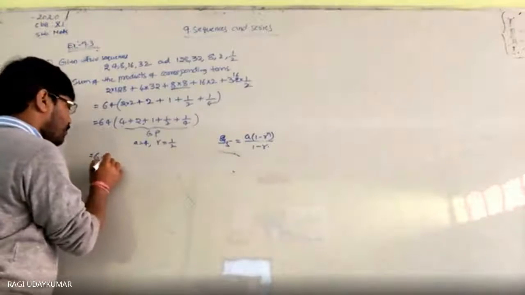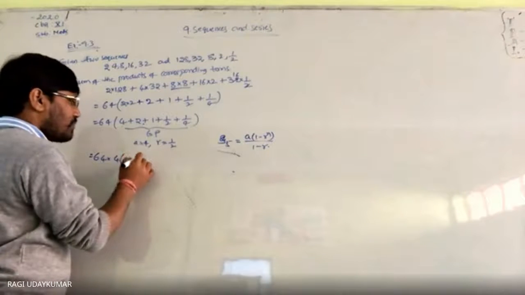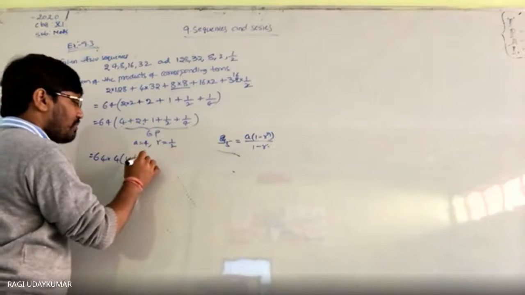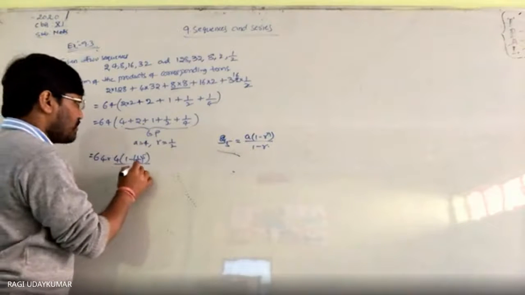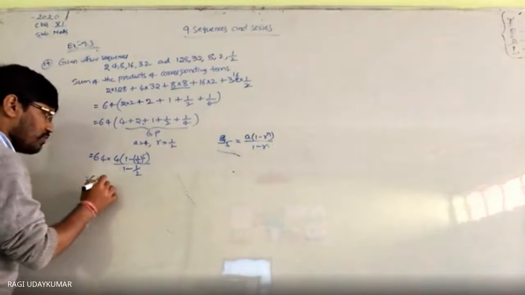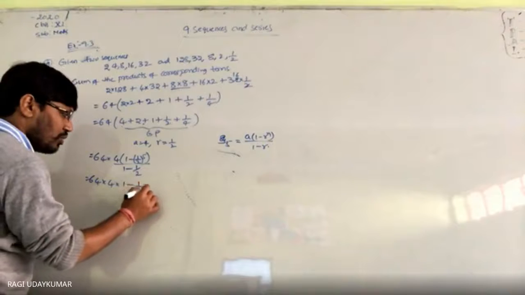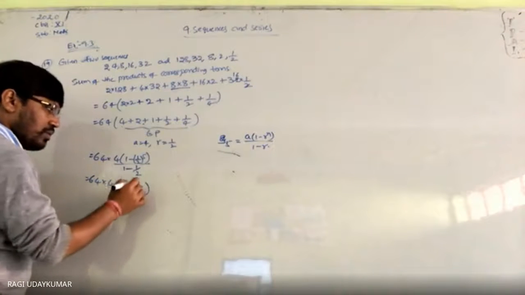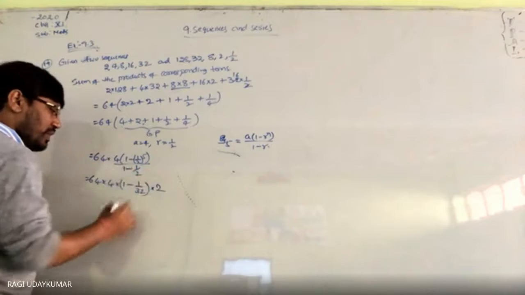Yes, sir. So now here 64 into a, the first term, is 4, into 1 minus r, which is 1 by 2, to the power of 5, divided by 1 minus 1 by 2. So we are going to get 64 into 4 into 1 minus 1 by 32 by 1 by 2. 1 minus 1 by 2 here we are going to get.